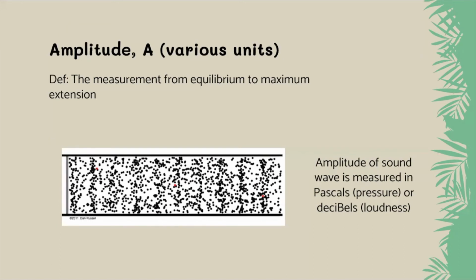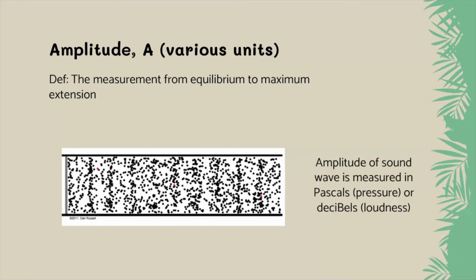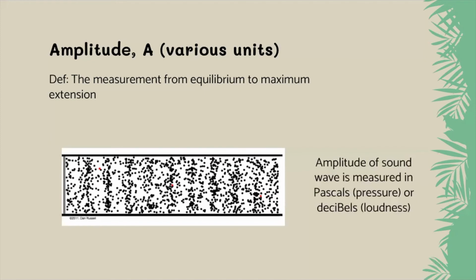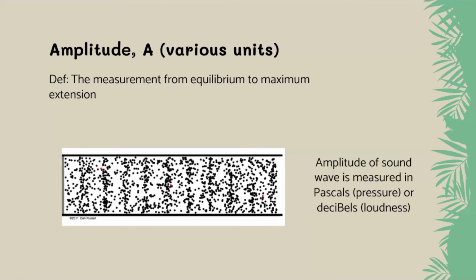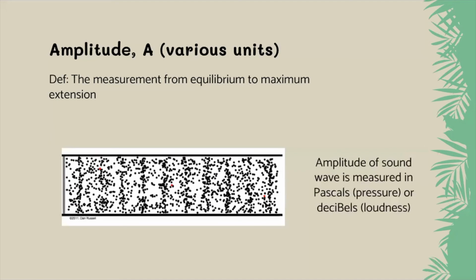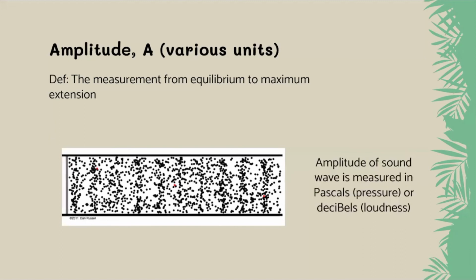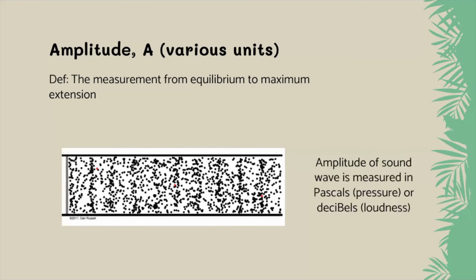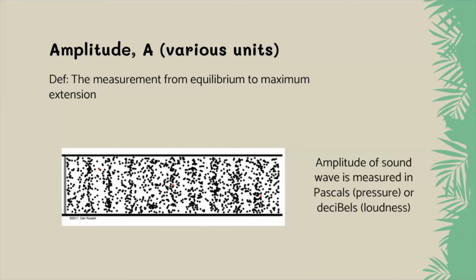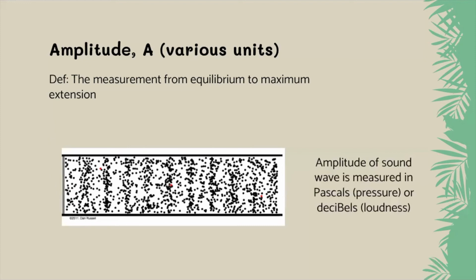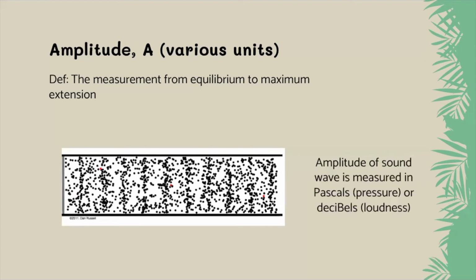Think like more amplitude, the louder it is. But it has to be in the range of human hearing, and that's where the decibels comes in. Decibels takes into account how much pressure is there, and can you actually hear that noise? If I had a dog whistle and blew it, it would have a really high amplitude, but zero loudness, because our ears are not sensitive to that frequency.